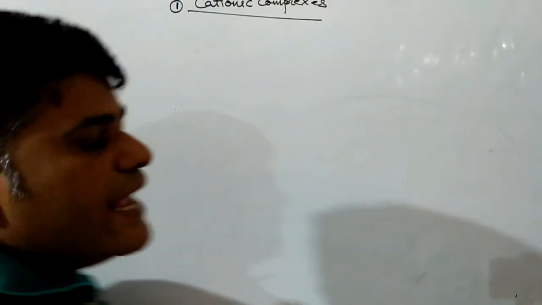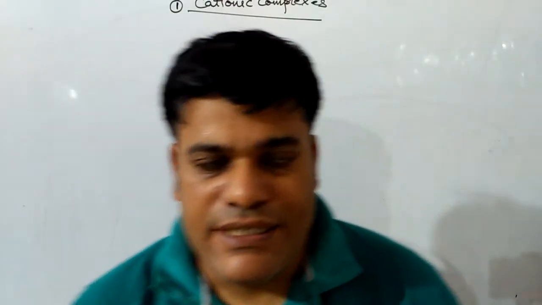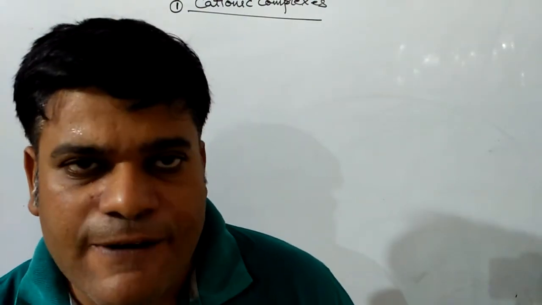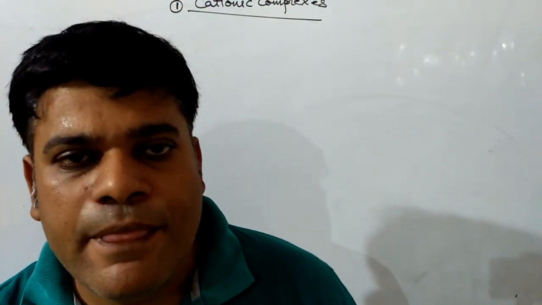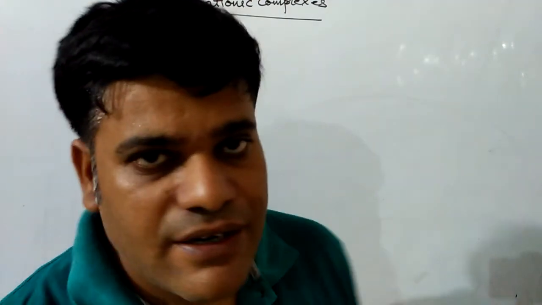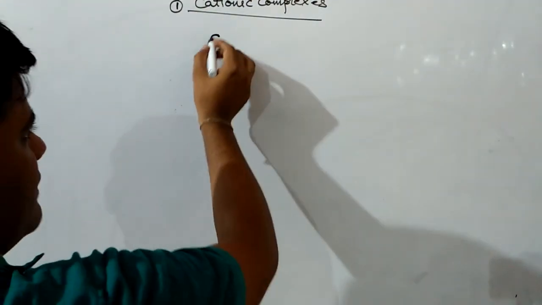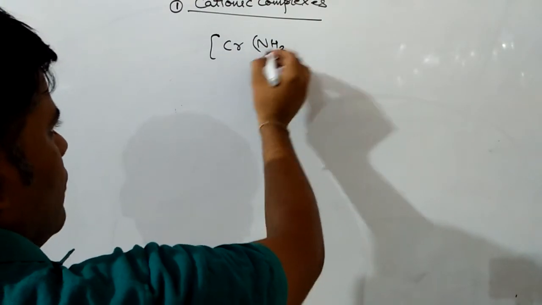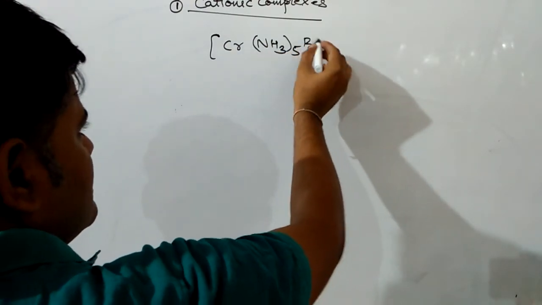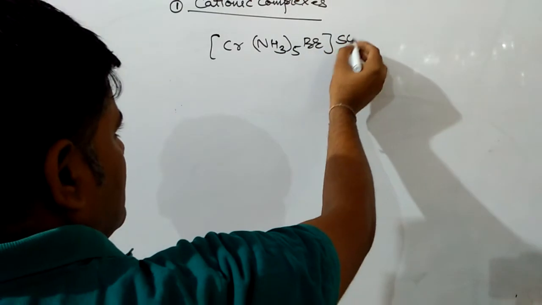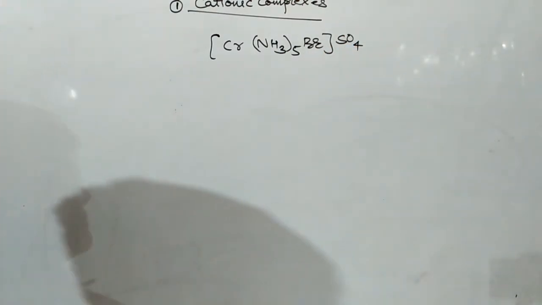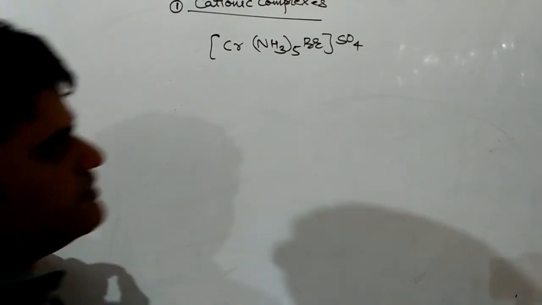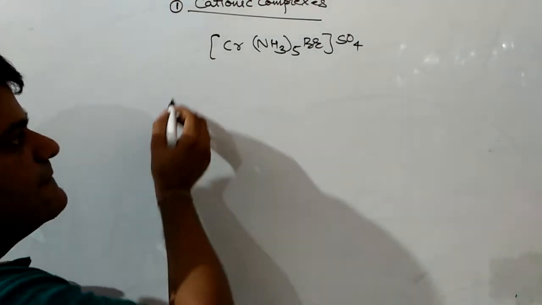Cationic complexes are those complexes in which the coordination sphere has a positive charge on it. For example, [Cr(NH3)5Br]SO4 is an example of this.